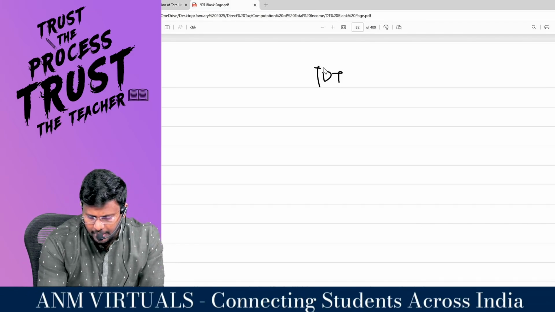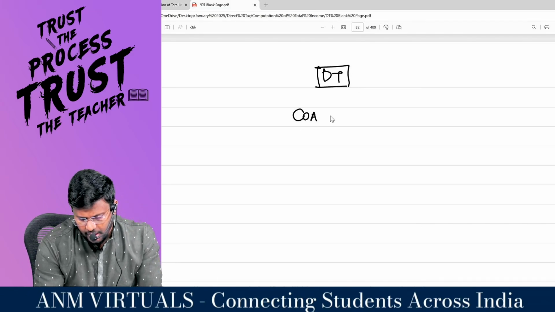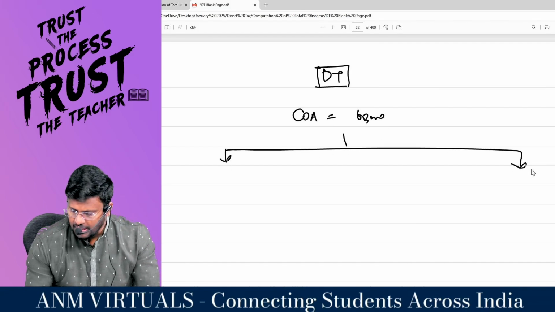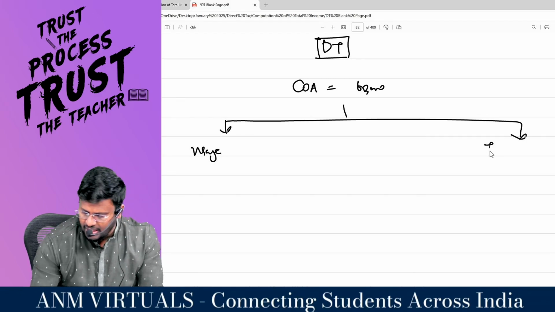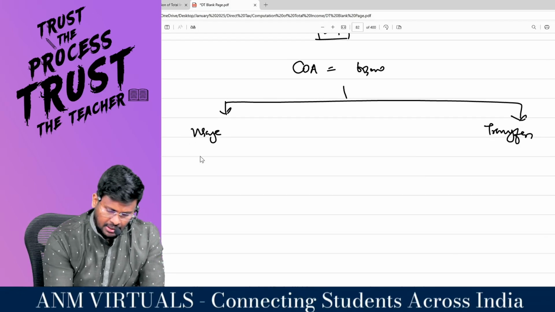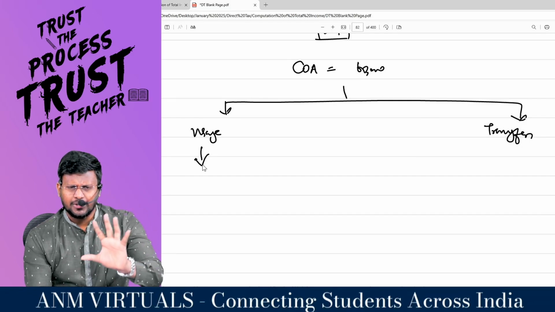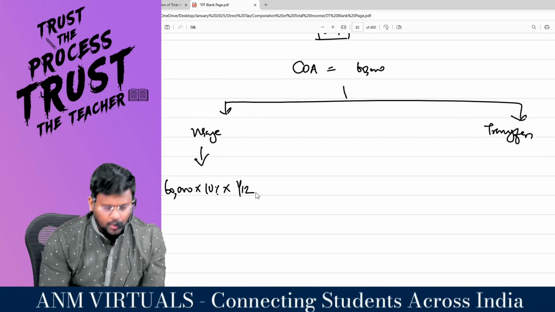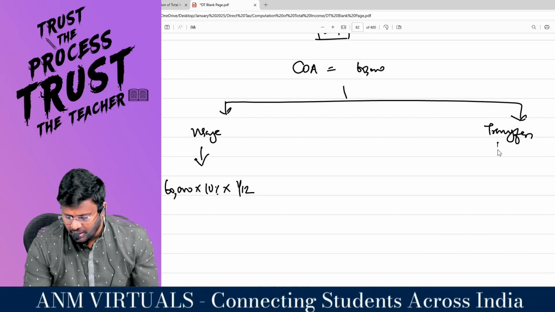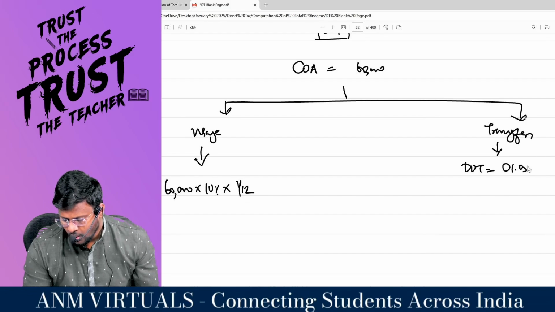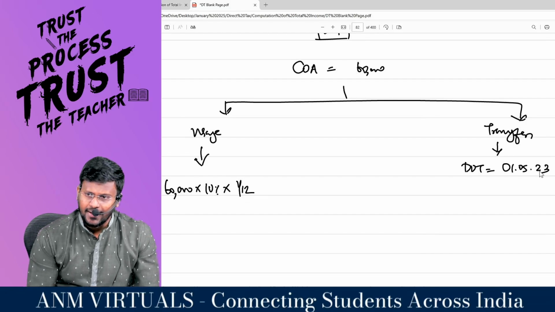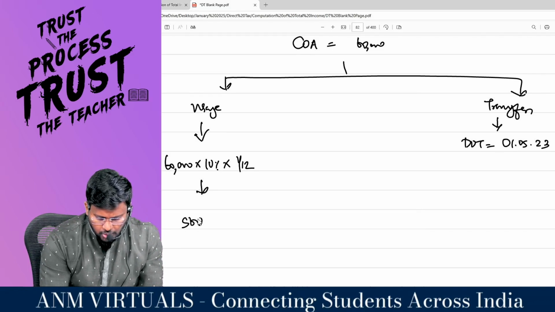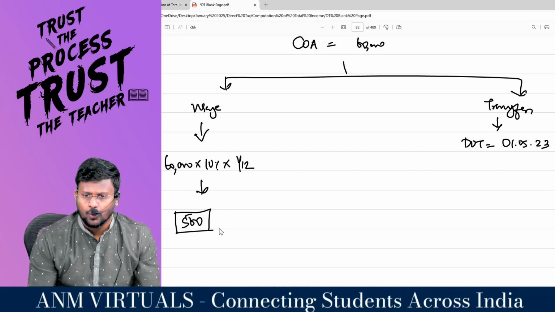Sir, actually the dining table is there, right? What is the cost of the dining table? 60,000. What has happened to the dining table is that first they gave it for usage and then they transferred it. Are you all really with me? Since it is for usage, 10% of the original cost of the asset, which is nothing but 60,000 into 10% into 1 by 12, because they transferred on the date of transfer, 1/5/2023. That is very simple. 60,000 into 10% comes to 6,000, divided by 12 comes to 500. So 500 rupees is the value of perquisite for usage.